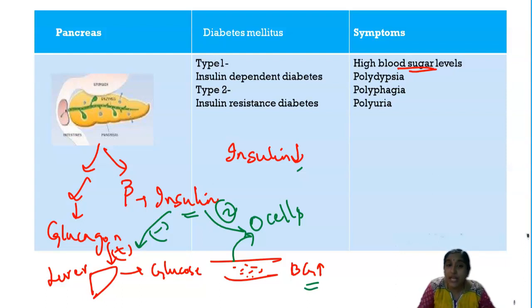So that can be type 1 or type 2, where type 1 is insulin dependent diabetes, and type 2 is insulin resistant diabetes. Whatever the condition, the patients have high blood glucose levels and they have polydipsia, they are more thirsty, they have polyphagia and polyuria, that is, they pass more urine. As they have more water loss, they take more water. So this is about diabetes mellitus, which you see whenever there is damage to the pancreas. That's why some people take the insulin hormone artificially.